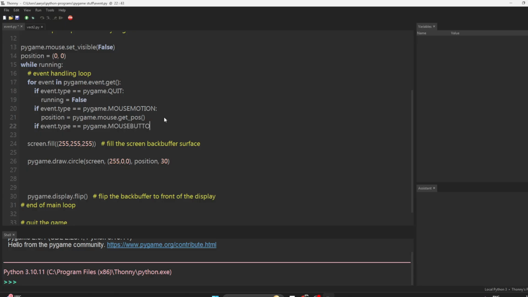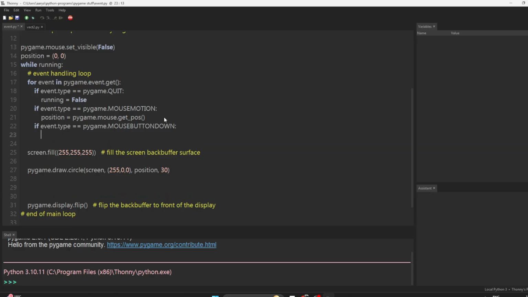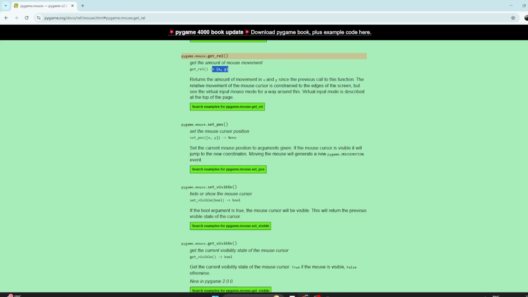Okay, wow, so we do not have underscores? No. So that's how it kind of looks. And what does it look like? If the event dot key is equal to, again we need to see the mouse button down.